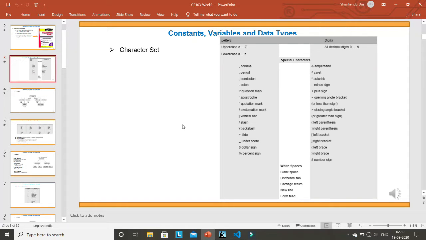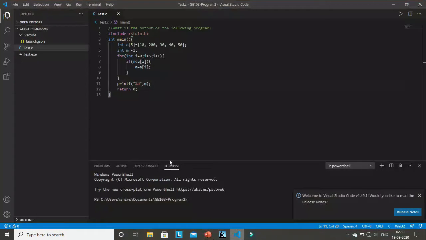What is called character set? Character set means what are the different characters used in a program. For example, suppose this is a C program. So what are the different characters?